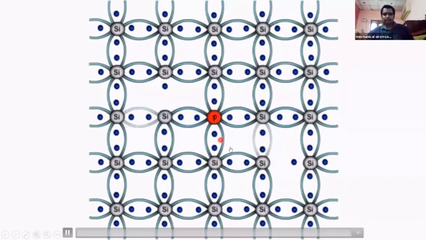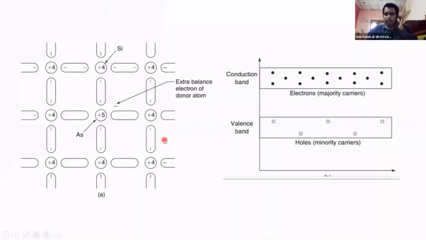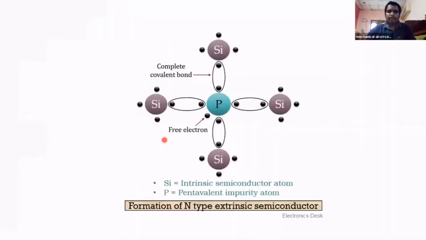See this. So that is N type of semiconductor. For making N type semiconductor, we are adding 5 valent elements in the silicon or germanium semiconductor materials.